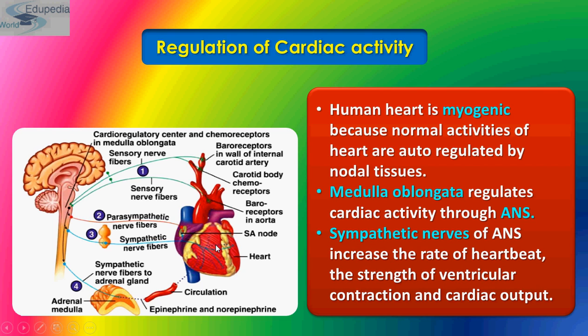The accelerator center supplies acceleratory sympathetic fibers to the heart through the sympathetic nervous system, whereas the inhibitory center supplies inhibitory parasympathetic fibers to the heart through the parasympathetic nervous system, that is your vagus nerve. So I hope it is all clear to you.